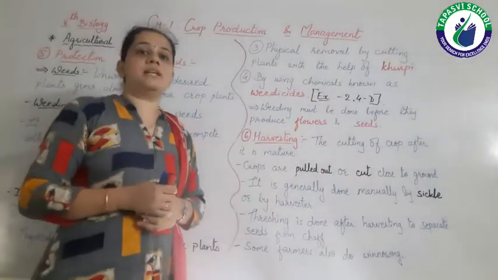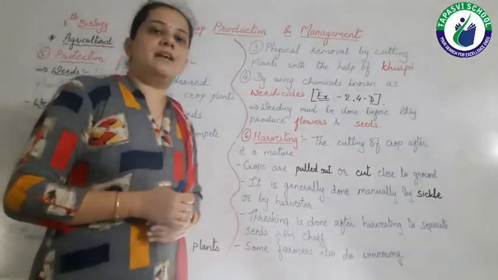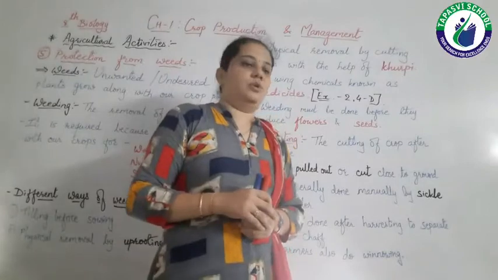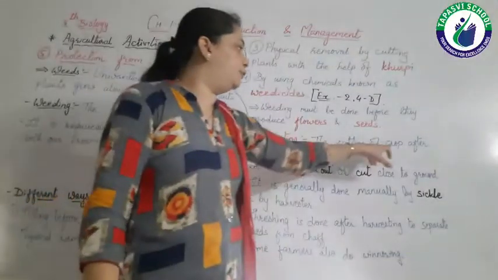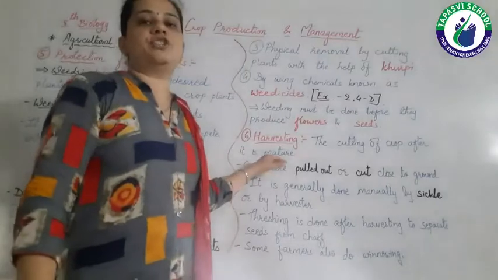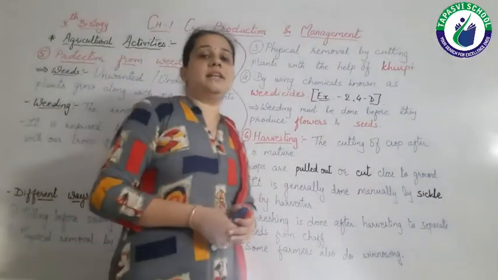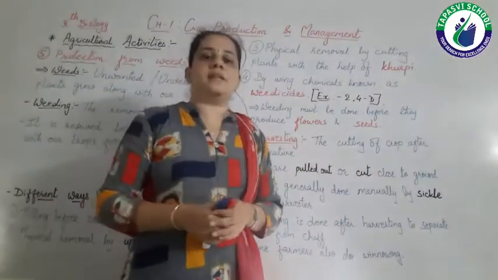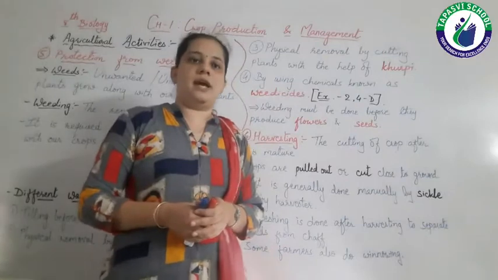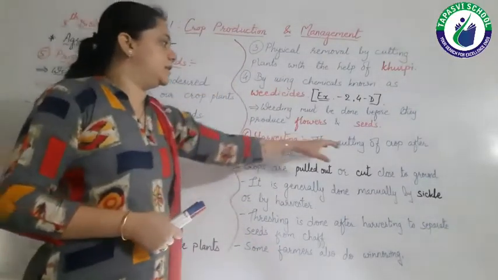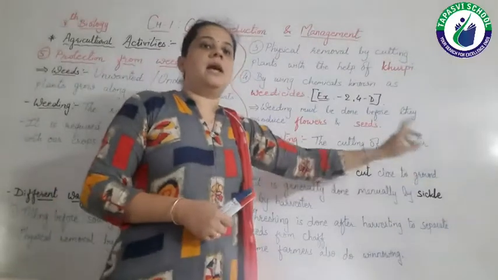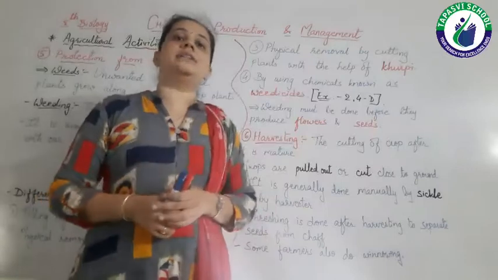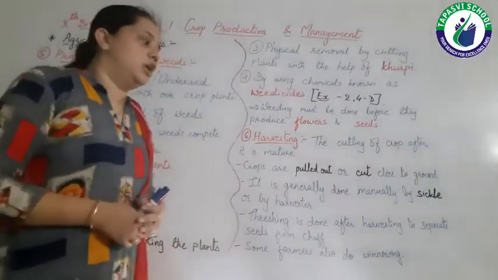Harvesting means what? As the plants get mature, we must take the seeds from the plants. So harvesting means the cutting of crop after it is mature. Once it is matured, we have to cut these crops, and we get the seeds, right? Once it is matured, then and only then we have to cut our crops.